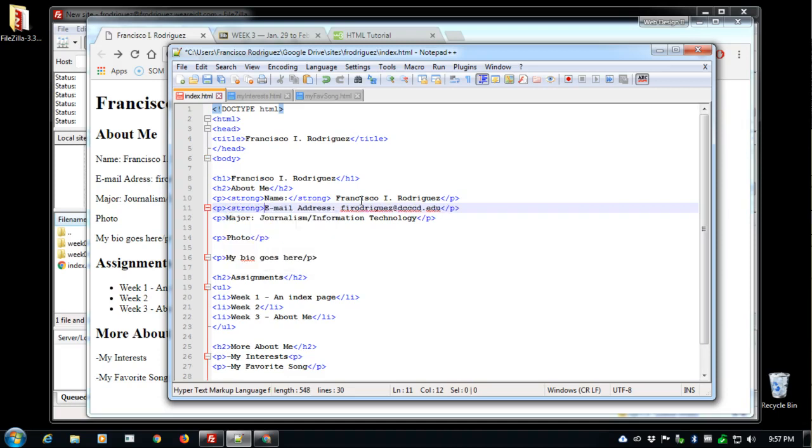I'll say strong before the email address, and strong before major, and then close it right after the colon. Same thing with email address. I will deal with the mailto later.